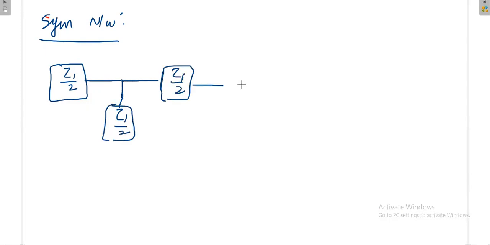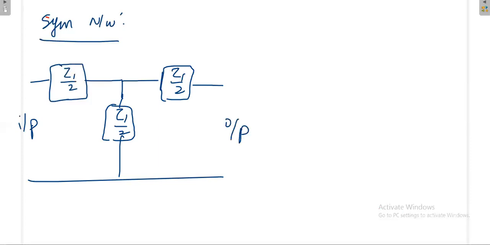Okay, so this is the input side and this is the output side. It is very clear that it looks the same from both the input side and the output side. Even if you interchange the input and output terminals, the performance of the circuit will not change. That's why this is called a symmetric network.